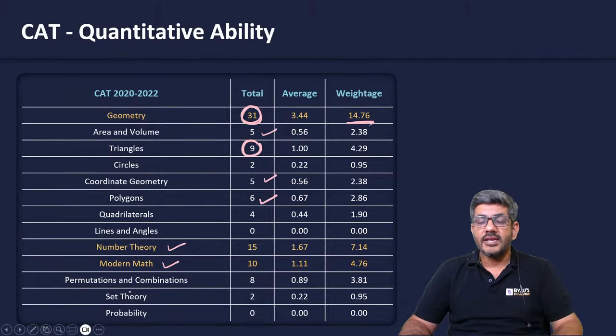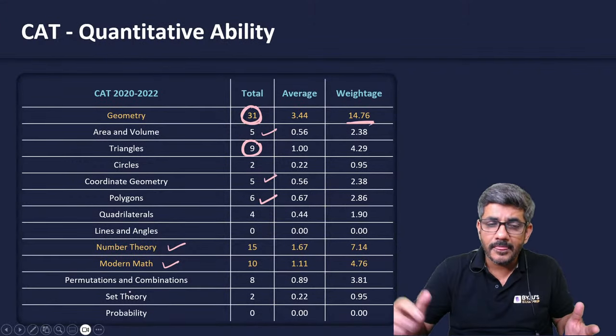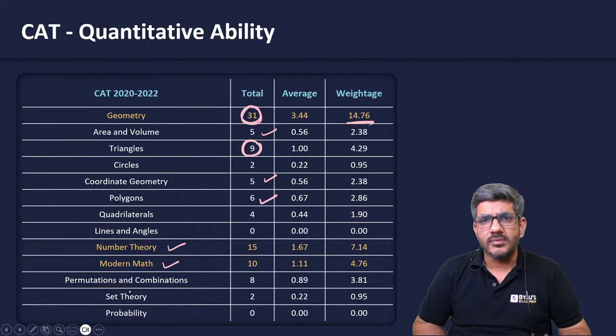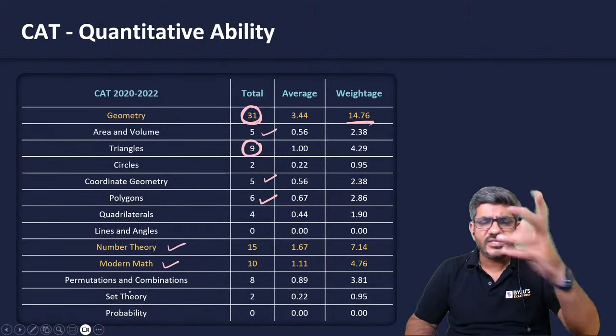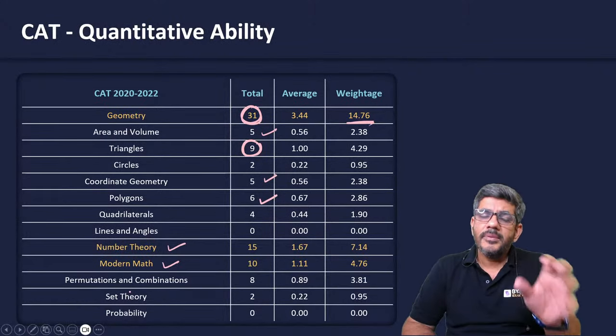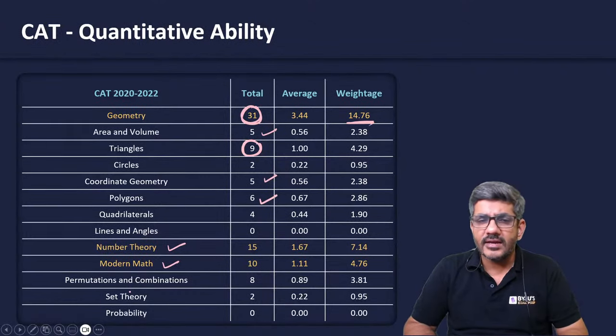Now, number theory is an area which is actually very big. Modern maths has only 3 areas: permutation and combination, set theory, and probability. Even probability has never asked a question in the last many years. So I can say from CAT's perspective, PNC and set theory are the two important areas as far as modern maths is concerned.